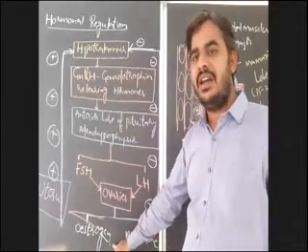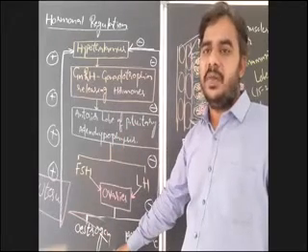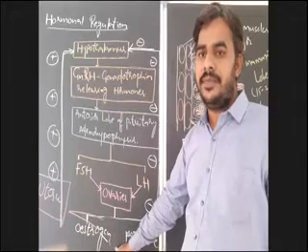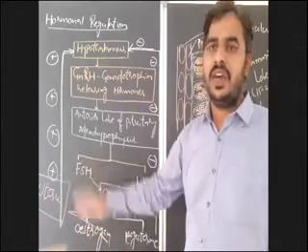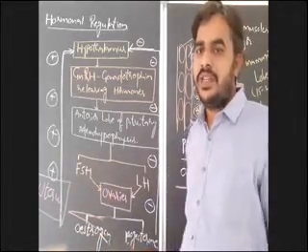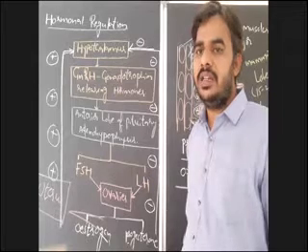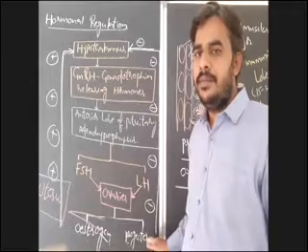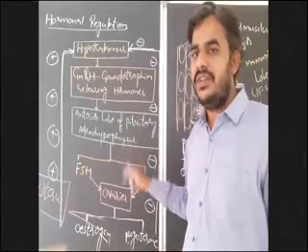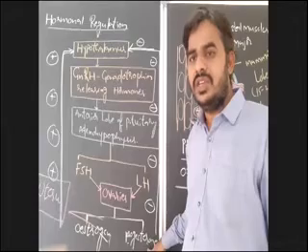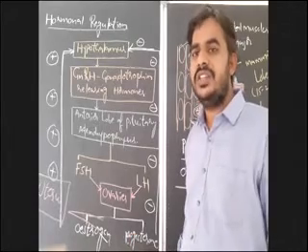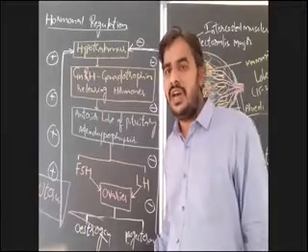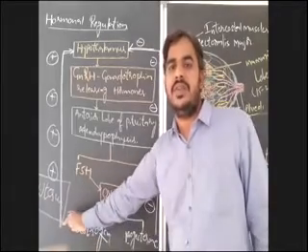Estrogen will act on the degenerated part of the endometrium and causes proliferation in the endometrium, and leads to regeneration or reformation of the endometrium. And progesterone maintains the endometrium throughout the pregnancy. If fertilization takes place, progesterone maintains the thickness of the endometrium throughout the pregnancy. Okay. If there is no fertilization, these hormone levels will reduce. Automatically, if the hormone levels are reduced in the next menstrual cycle, what will happen?